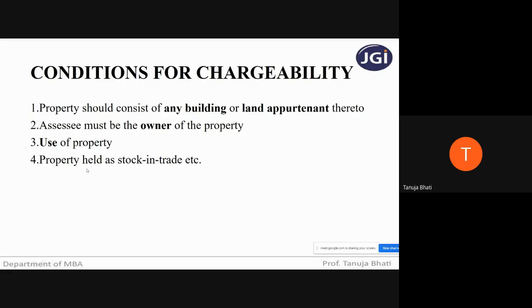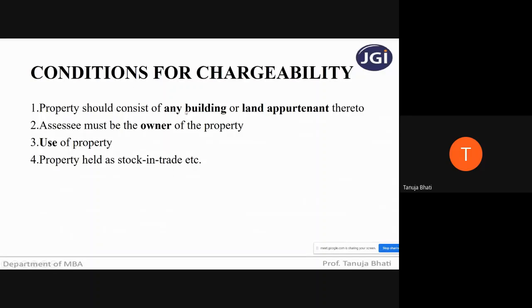Now, if the property is held as stock in trade, what is going to be the annual value of the property? Every property has an annual value, correct? But if that property is held as stock in trade, the annual value is always going to be nil. More about annual value we'll be seeing in the succeeding slides.